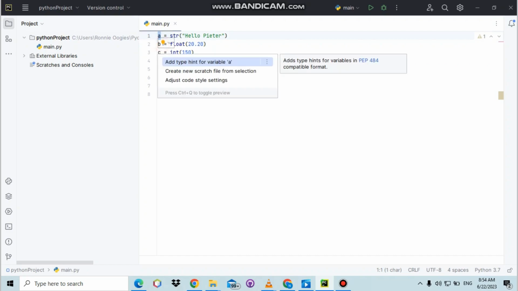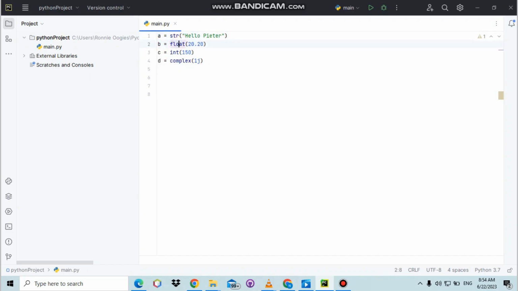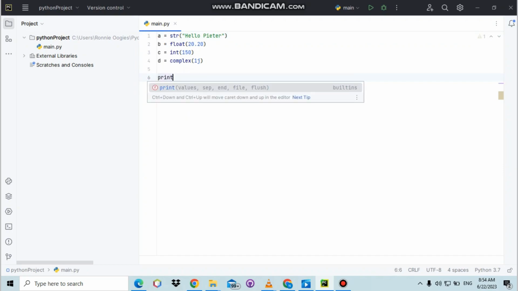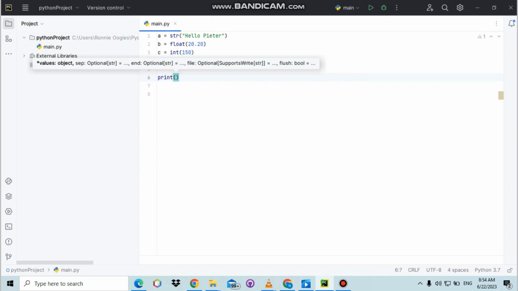And also for b, as you can see, we're storing a number, but it's a floating point number, 20.20, in variable b. Same applies to c, also an integer, and also for d. So right now it becomes much more at ease and simplified, as you can understand why we use a keyword to make sure our code becomes much more readable and understandable. Let's print this and see what we stored in our functions.